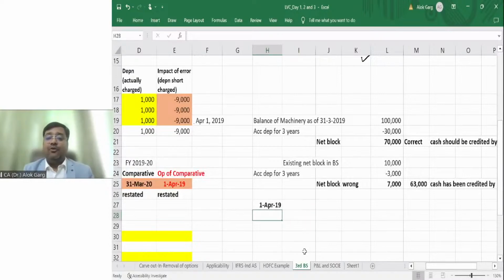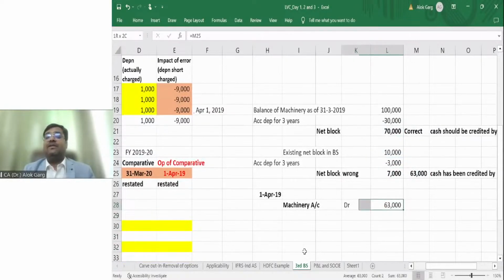What accounting entry I need to pass? I need to pass machinery account debit. By how much amount? 7,000 is the wrong net block. It should be 70,000 rupees. So I need to debit the machinery account by 63,000 rupees, right?